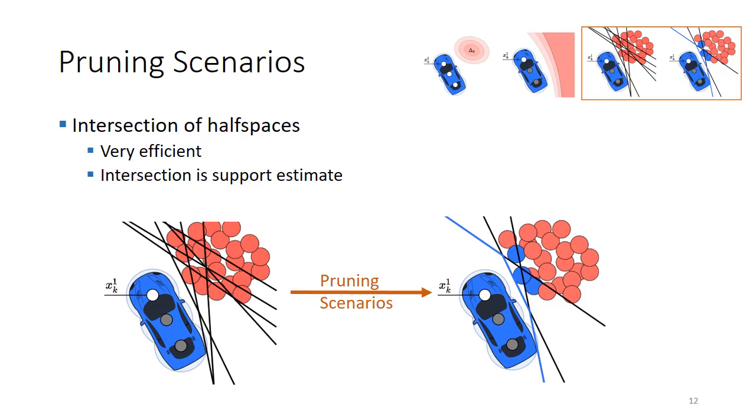In fact, it can be reduced to the problem on the right, where only the intersection of the half spaces is used as a constraint for the vehicle. Now, additionally, since these constraints that are in the intersection are the only ones that can influence the vehicle, we directly gain an estimate of the support subsample. So in this right case, the support subsample would simply be 3, and we can use it directly to find the risk of the optimization.